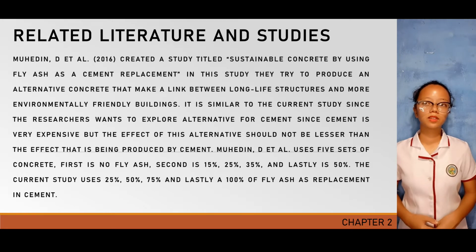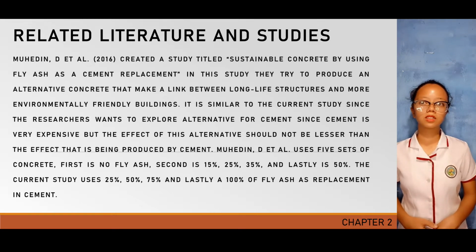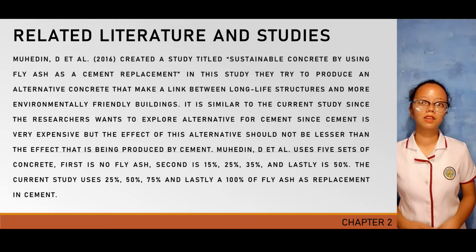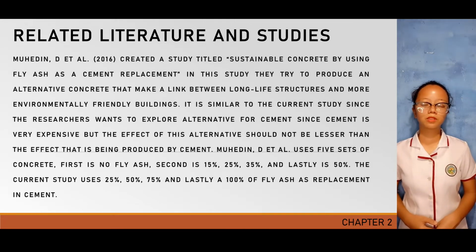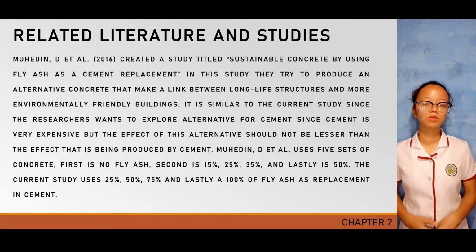Mohed and D, in 2016, created a study entitled Sustainable Concrete by Using Fly Ash as a Cement Replacement. In this study, they tried to produce an alternative concrete that makes a link between long life structures and more environmentally friendly buildings. Mohed and D uses 5 sets of concrete. First is no fly ash, second is 15%, 25%, 35%, and lastly is 50%. The current study uses 25%, 50%, 75%, and lastly 100% of fly ash as a replacement in cement.